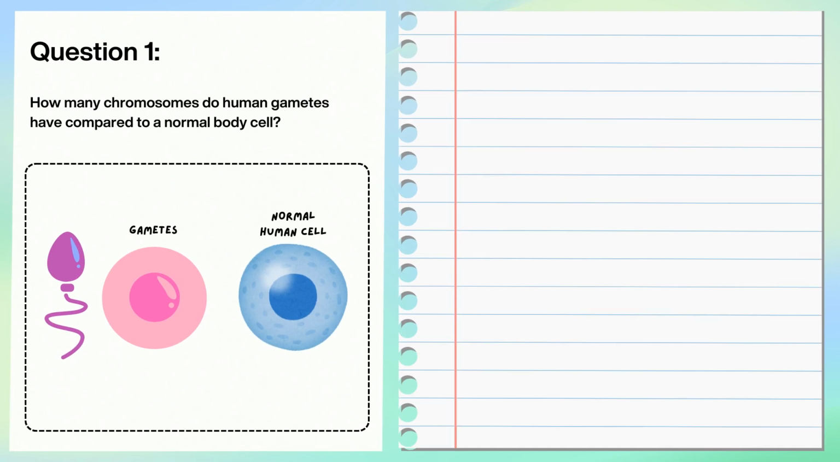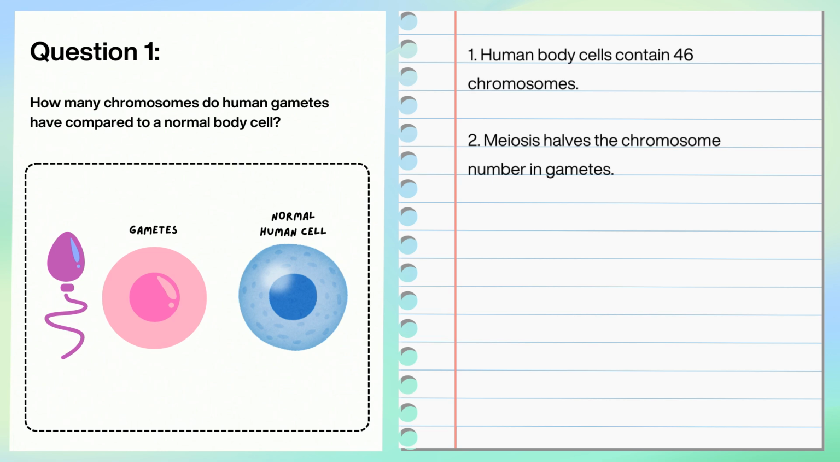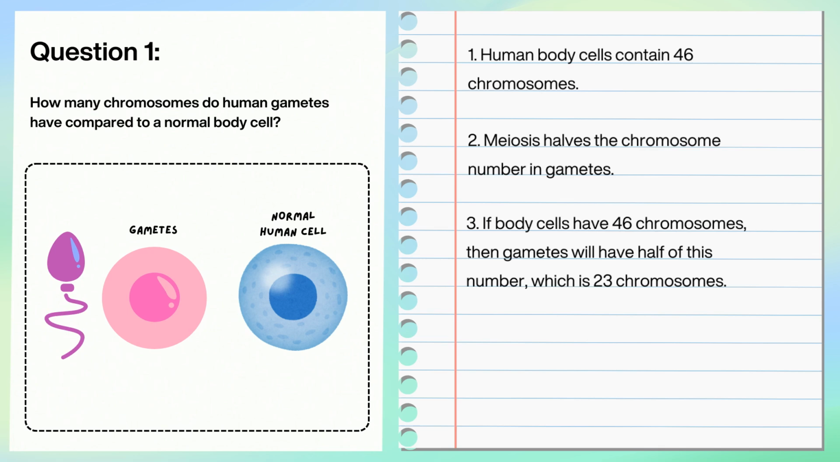Let's work through some questions to consolidate our knowledge of meiosis, fertilization, and chromosome numbers. For our first question, how many chromosomes do human gametes have compared to a normal body cell? First, we know that human body cells contain 46 chromosomes. Meiosis halves the chromosome number in gametes. If body cells have 46 chromosomes, then gametes will have half of this number, which is 23 chromosomes. Therefore, human gametes have 23 chromosomes.